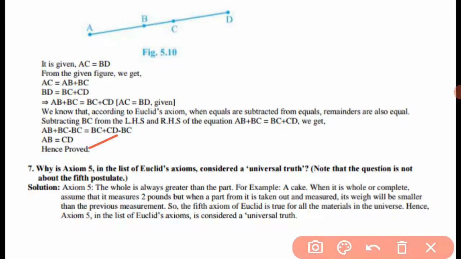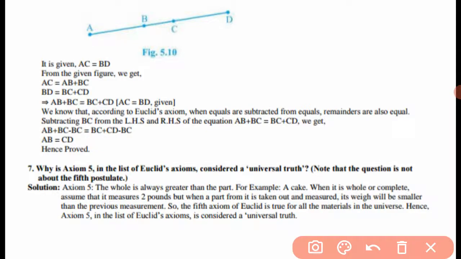Now question number 7. Why is axiom 5 in the list of Euclid's axioms considered a universal truth? We have to explain this. We know that the whole is always greater than a part.